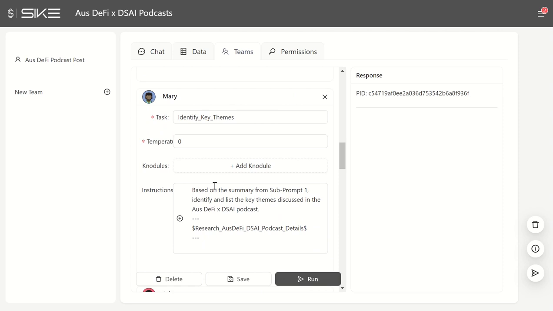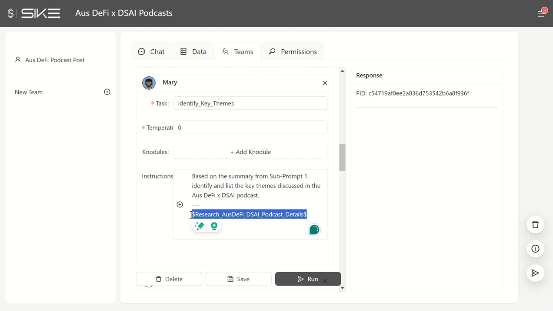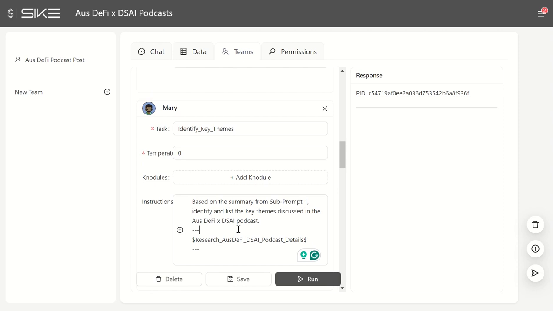It's going to run the RAG model, and that's retrieval augmented generation. And this one that we're going to be getting it to look at the previous block of work that's done. It's referring to the research AusDefi podcast details, which was up in the block above. So Mary, in this case, is referring to the work being done by James. And as we scroll further down, you'll see that other workers, they'll either refer to previous work, or you can set them up to do something else. They might need to refer to one of the documents, so you can add that nodule.